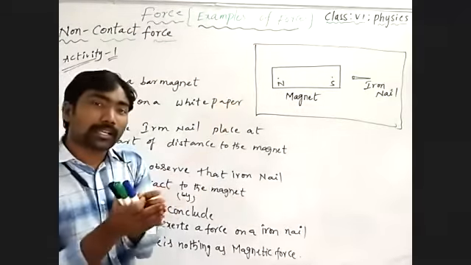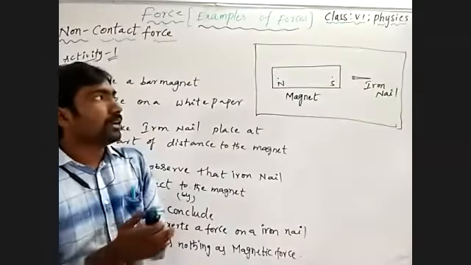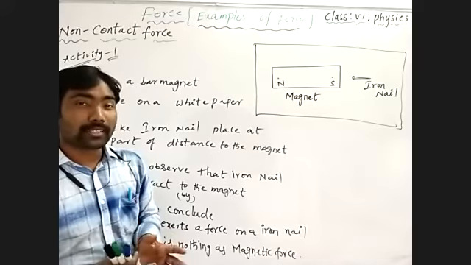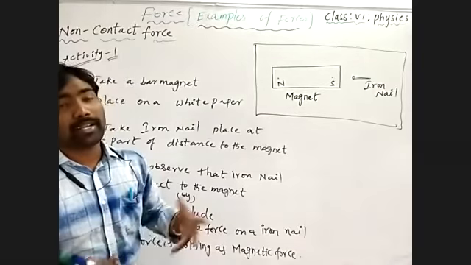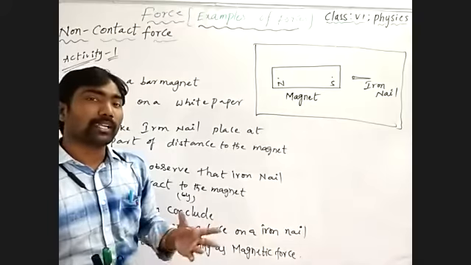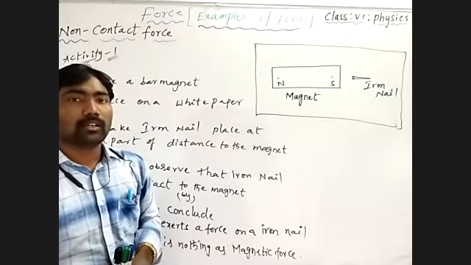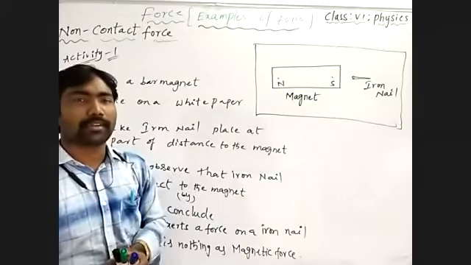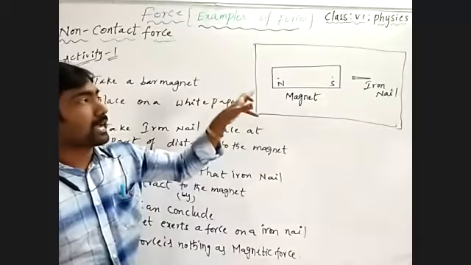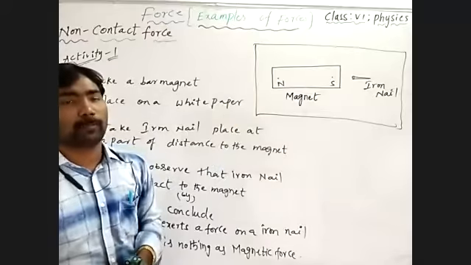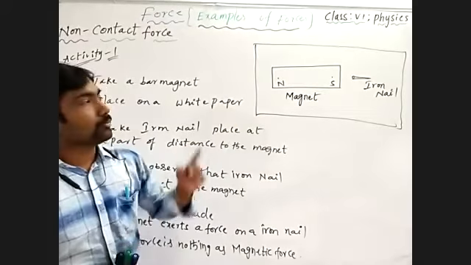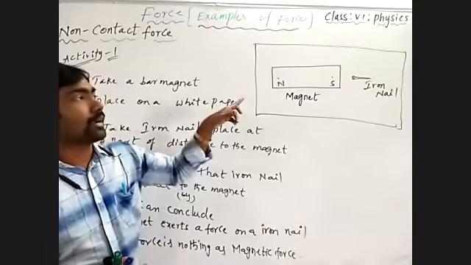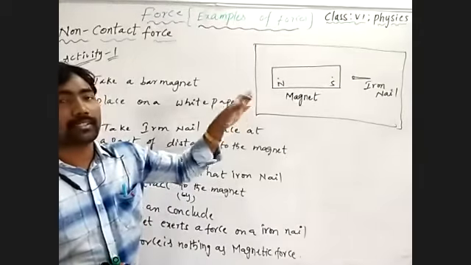The two bodies are interacting each other, but without a direct physical contact force. Without a direct physical contact, a force is acting between two interacting objects. No direct physical contact, but there is a force acting between the two objects to interact with each other. So we are not utilizing physical contact. That's why what force is present is the non-contact force.